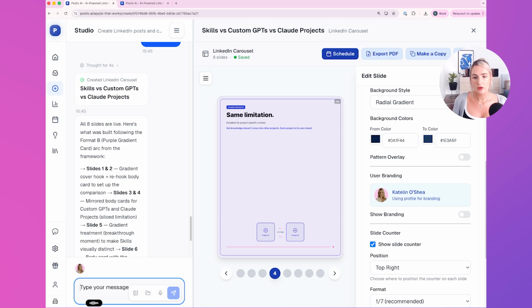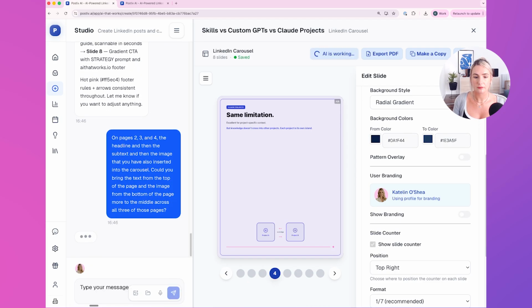On pages 2, 3, and 4, the headline and then the subtext and then the image that you have also inserted into the carousel. Could you bring the text from the top of the page and the image from the bottom of the page more to the middle across all 3 of those pages? Let's see how it goes with that request.